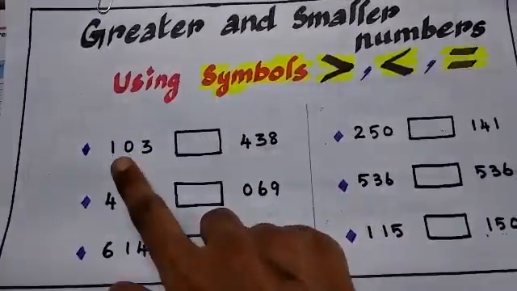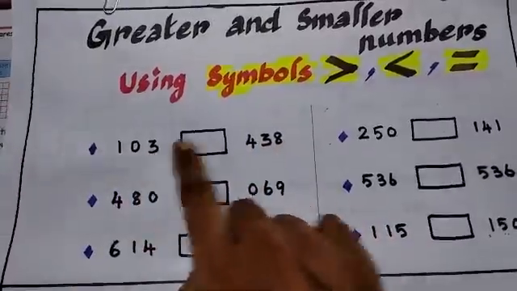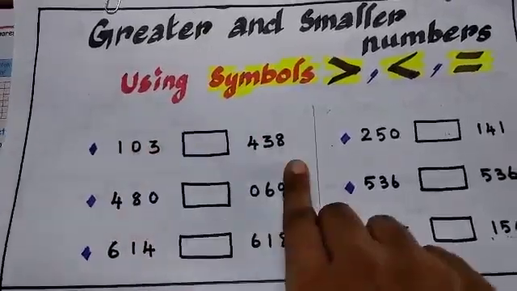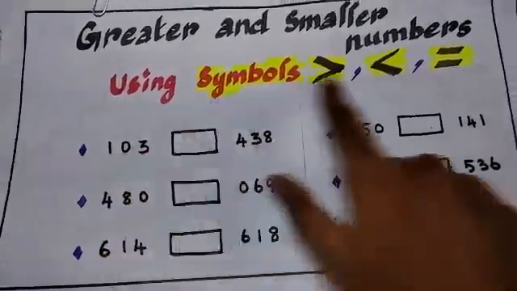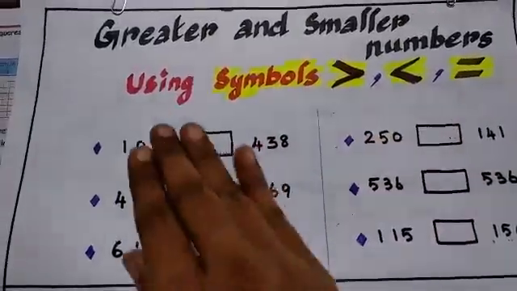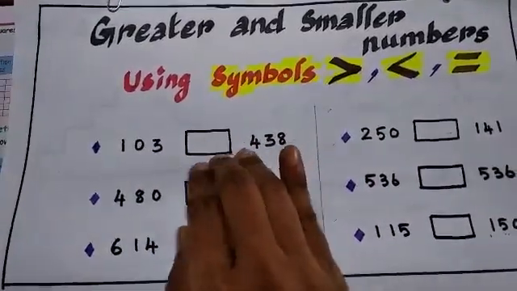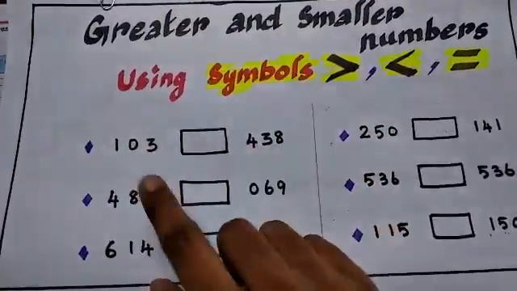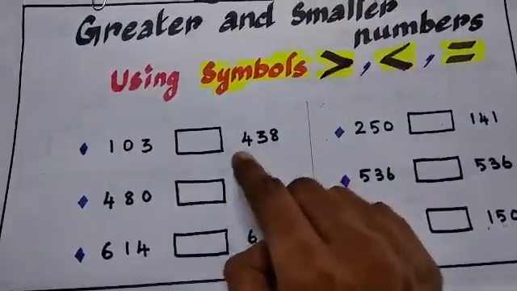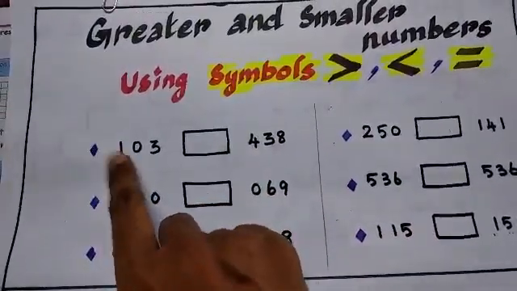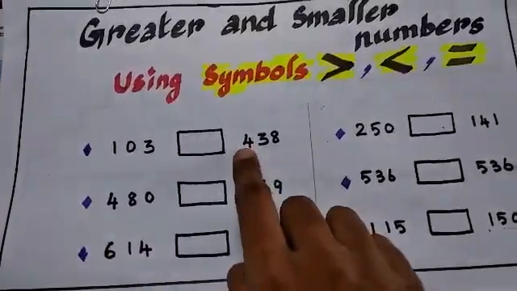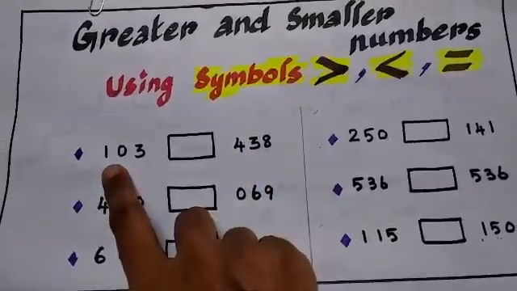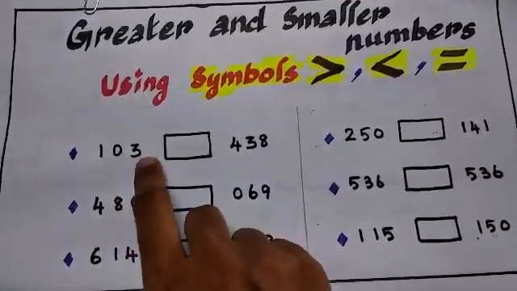First, you have to check the digits. Both numbers have the same digits, that is, 3-digit numbers with ones, tens, hundreds. Before comparing, check whether both numbers have the same number of digits. Then check the hundreds place. Here it is 100, here 400. You know very well 400 is bigger than 100, isn't it? Then compare the tens and ones.